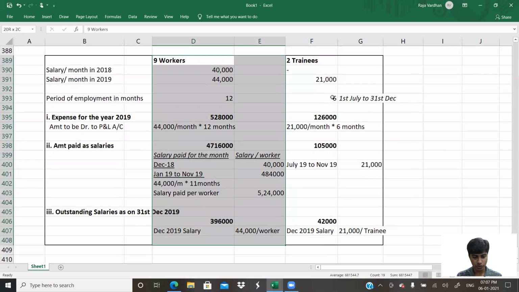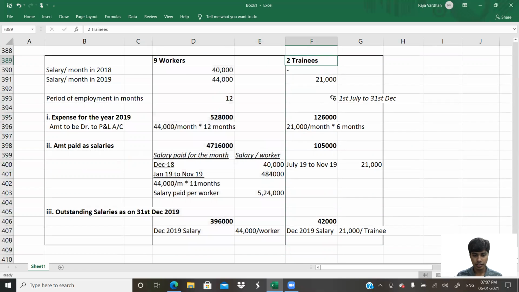Let me drop the border for you to understand better.